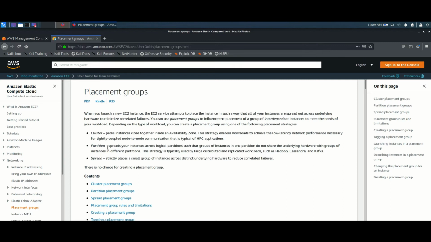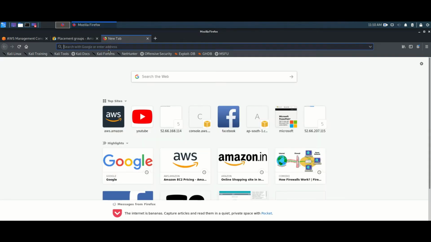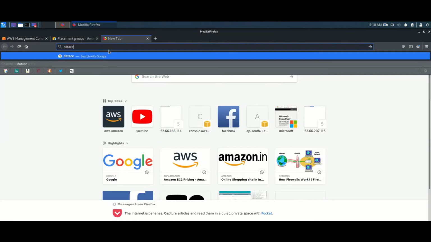What happens here is that instances are placed in one availability zone only. If you want, you can spread it over other availability zones also, but in each availability zone we get racks. Each rack is known as one partition. In each rack we can have some hardwares inside. You know about data centers, right? Let me quickly show you a data center.